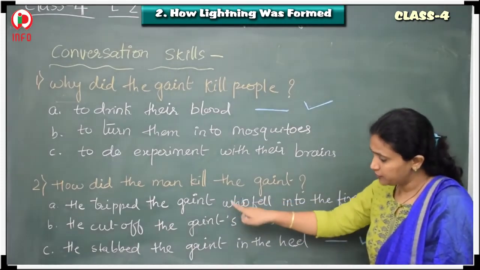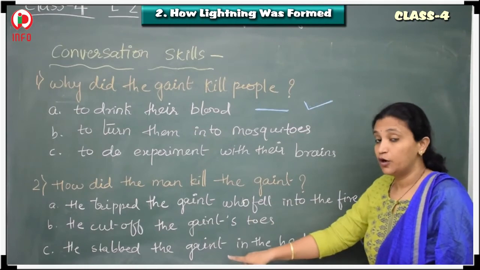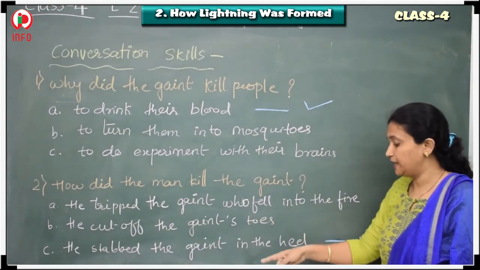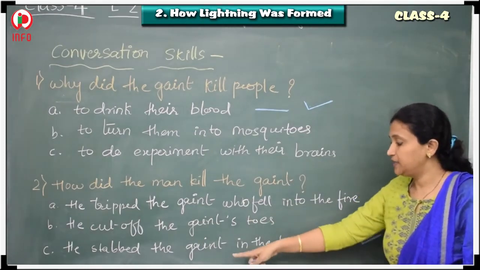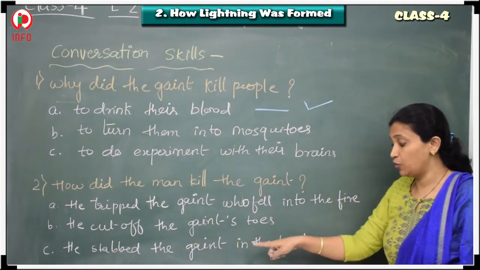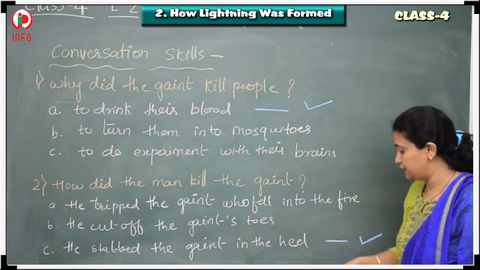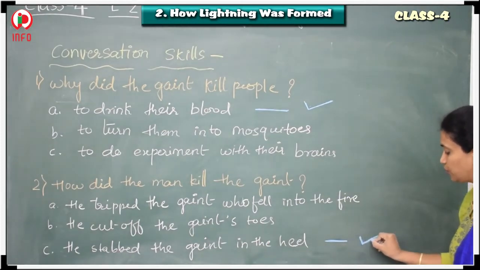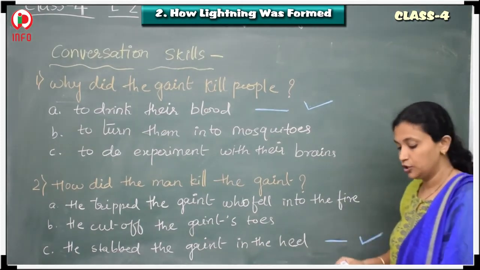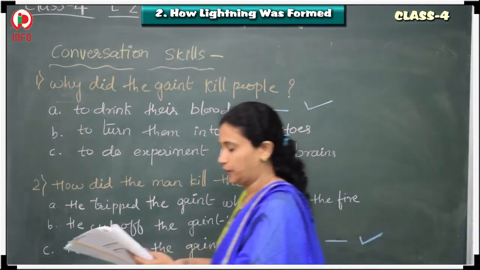Did he do these two things? No. What he did? He took the knife, and I hope you remember, he just stabbed the Giant monster's feet. That means he just stabbed the heel. So this third one is the correct answer. So we will see the next two now.